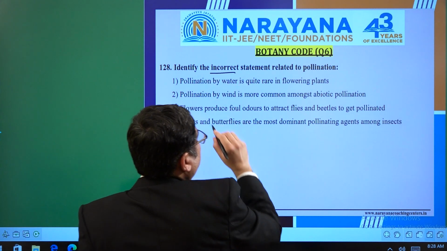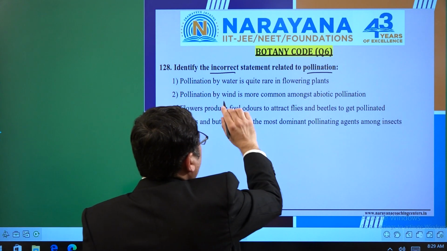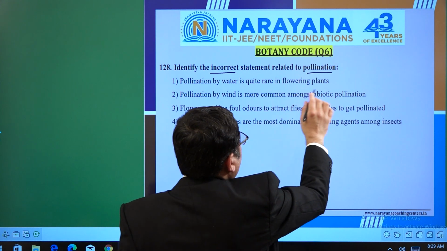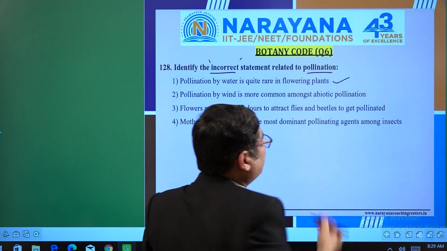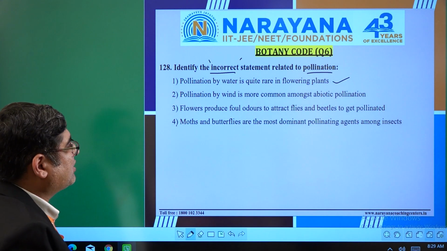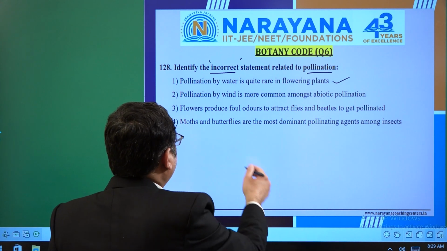Identify the incorrect statement related to pollination. Let's go one by one. Pollination by water is quite rare in the flowering plants. Since it's asking for the incorrect one, this statement is correct, so it should not be the answer. That line is from the class 12 standard chapter, Sexual Reproduction in Flowering Plants. Here I go with another.